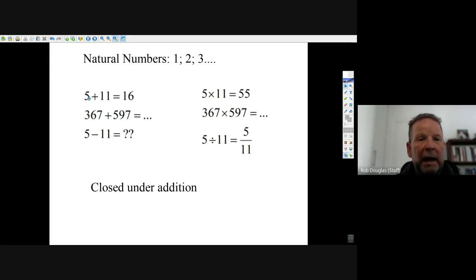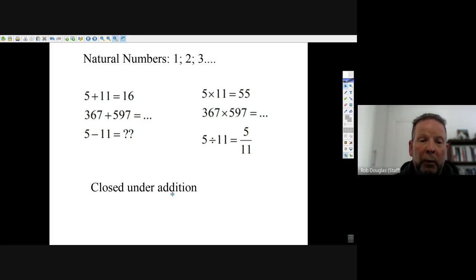When you take two natural numbers and add them, 5 plus 11, you get another natural number, 16. And if you went 367 plus 597, you'd get one big natural number. And if you went 5 times 11, you get 55. When you multiply two natural numbers, you get a natural number. And if you multiplied two big natural numbers, it doesn't matter which ones you chose, you would get a natural